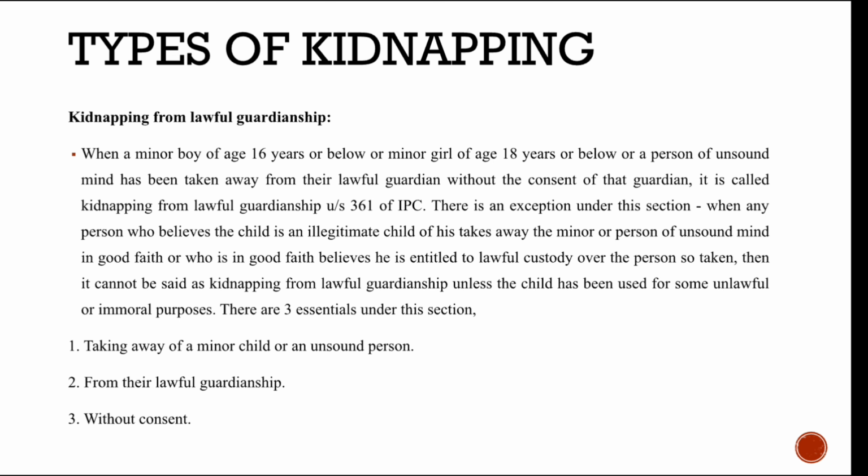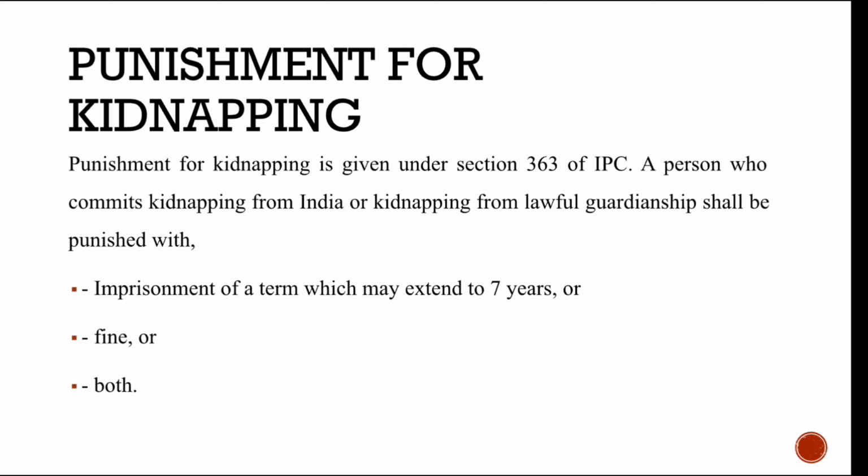Here also there are three essentials under the section. First of all, this section includes not only minors but also persons of unsound mind, if they are taken out of the hands of their lawful guardianship. It amounts to kidnapping under the section. So the three essentials are the taking away of the person from lawful guardianship, and without the consent of the lawful guardian. Punishment for kidnapping is given under section 363 of IPC.